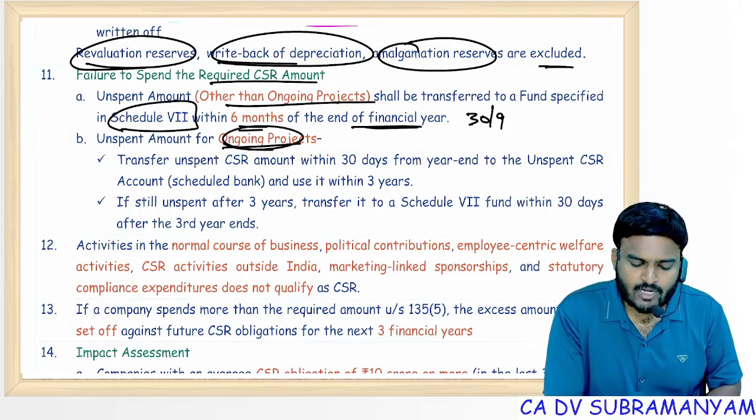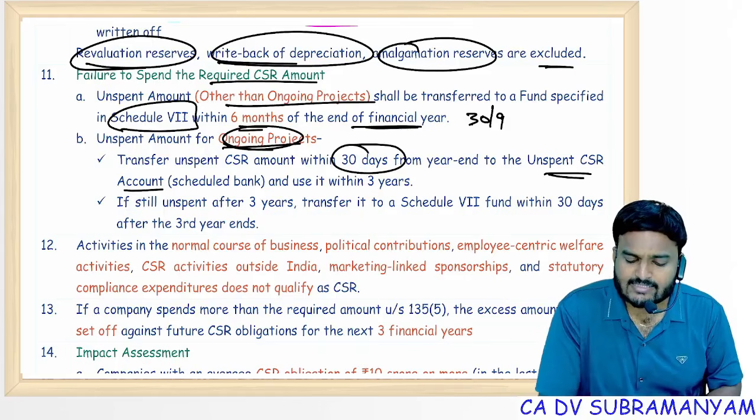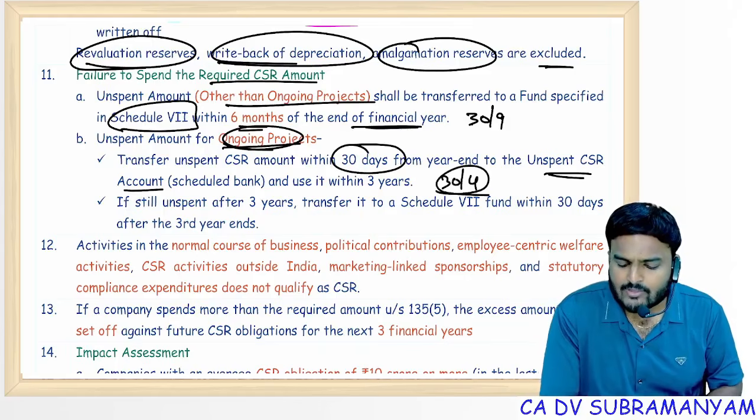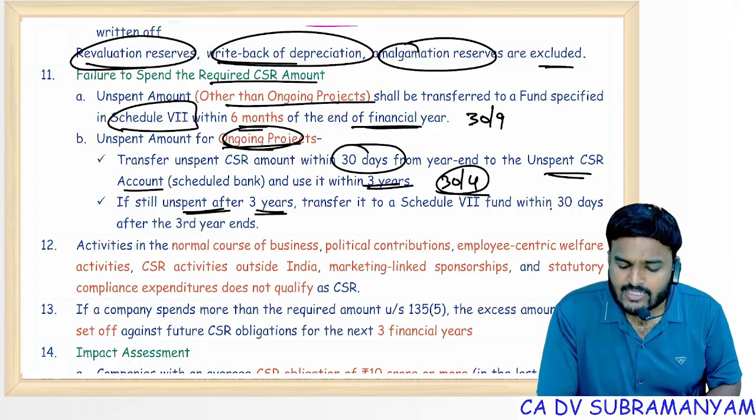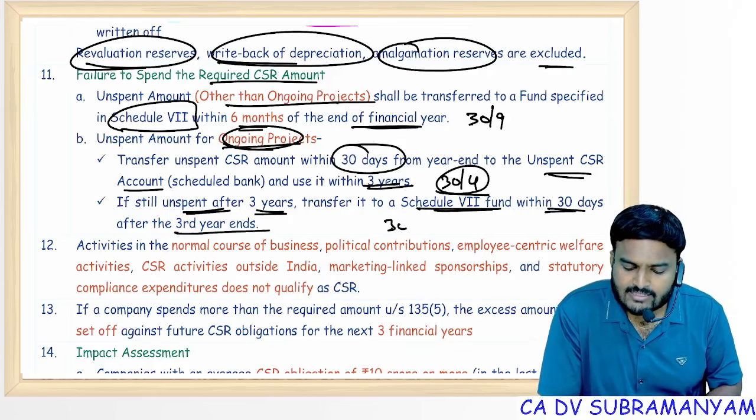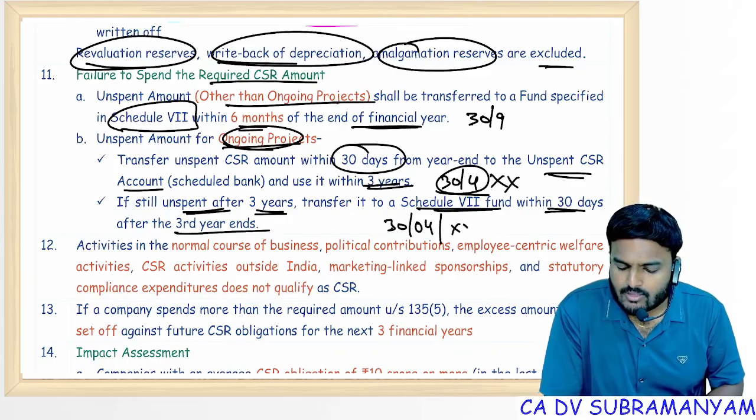Unspent amount for ongoing projects, first you transfer it to unspent CSR account within 30 days. So by 30th April transfer to unspent CSR account, then use it for the next 3 years. If not used within next 3 years, then transfer it to Schedule 7 fund within 30 days after 3rd year ends. That means 30th April. So what is the year you mentioned here? To that add 3 years.